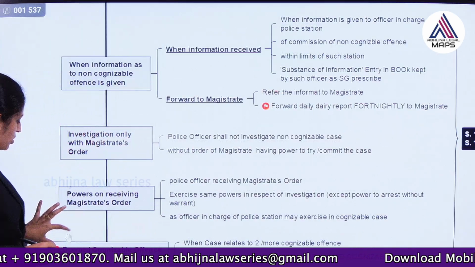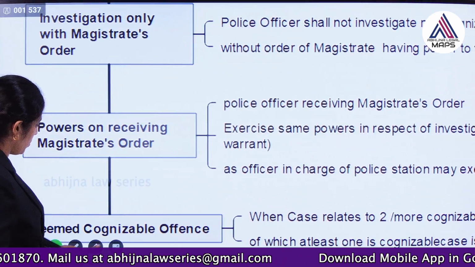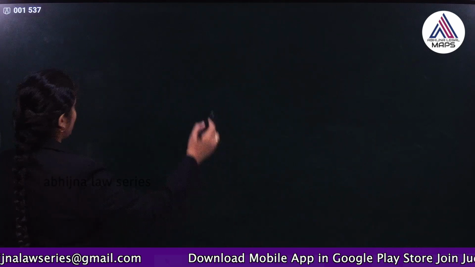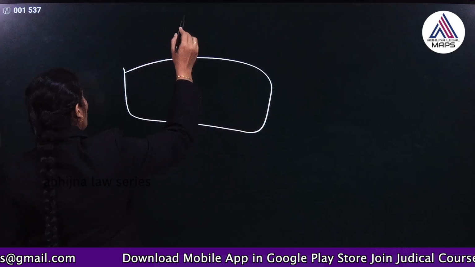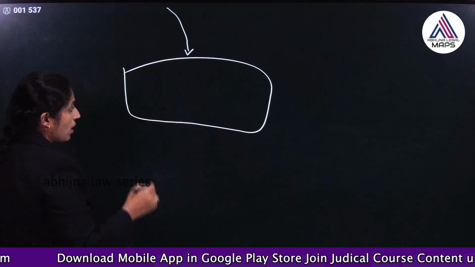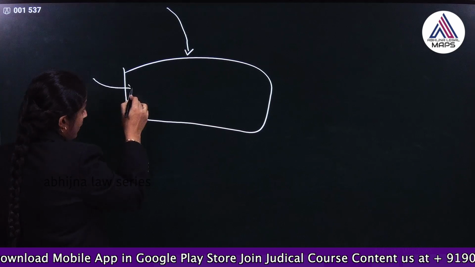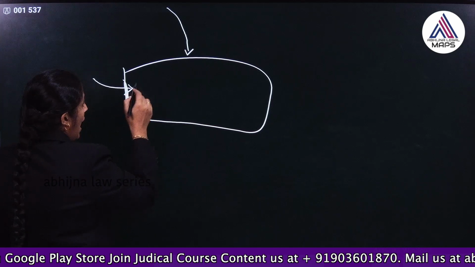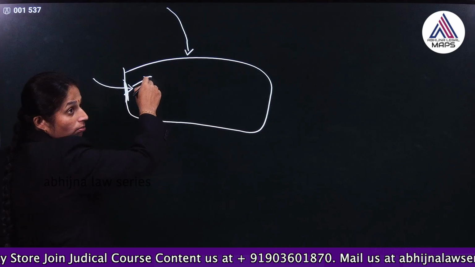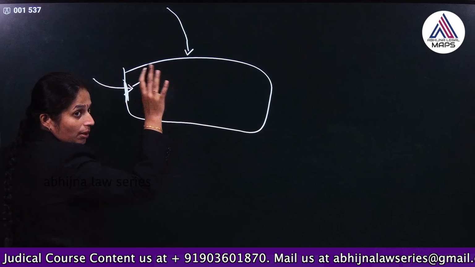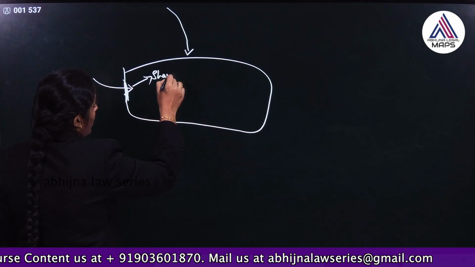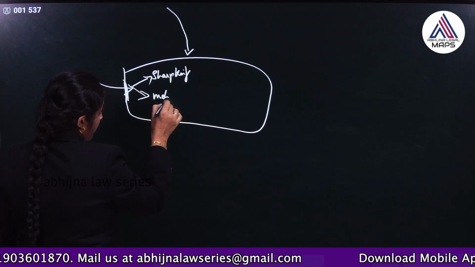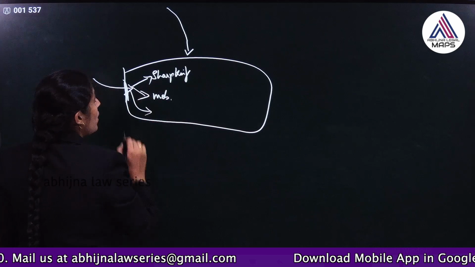And the last subsection is very important. See, I will explain with the help of an example. Sometimes what happens is, there are many offences involved. I will tell you about an incident. A person comes and says that a thief came and trespassed into our house, and he beat my father with some sharp knife. Then he snatched our mobile phone, and he